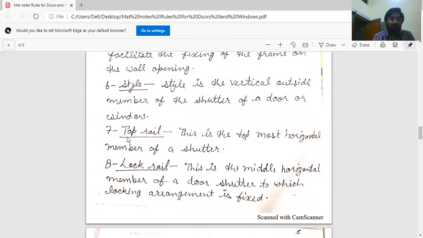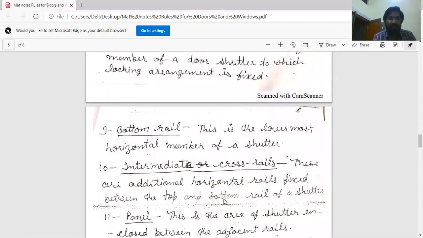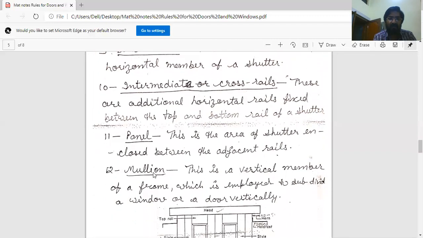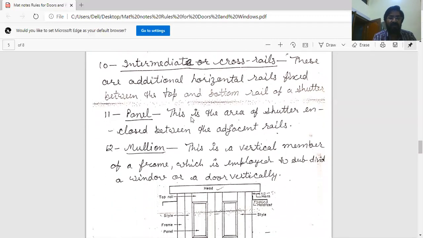And some terms: top rail, in a framed and paneled door, this is the topmost horizontal member of a shutter. Lock rail, this is the middle horizontal member of a door shutter to which the locking arrangement is fixed. Bottom rail, this is the lowermost horizontal member of a shutter. Other rails are known as intermediate rails. Panel is present in a panel door. This is the area of the shutter enclosed between the adjacent rails.